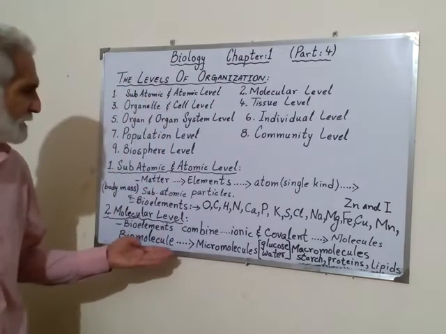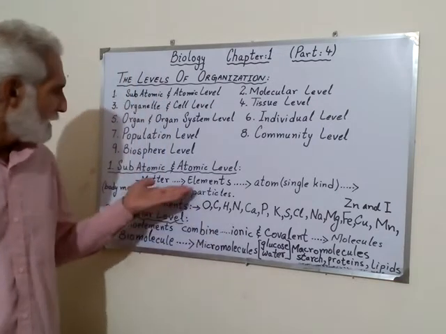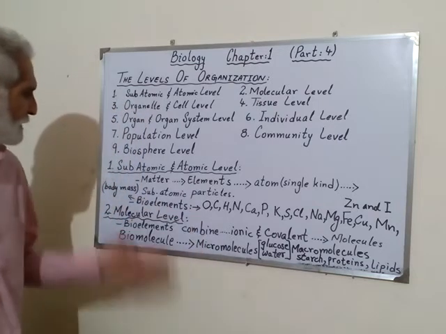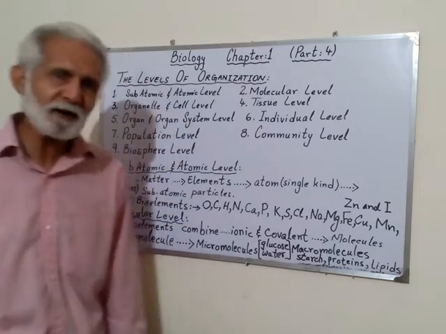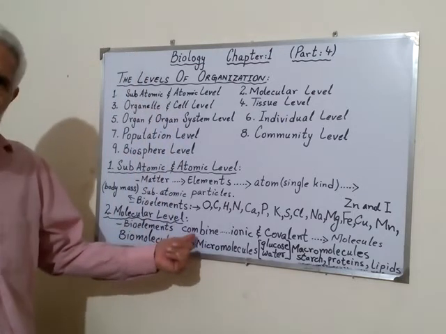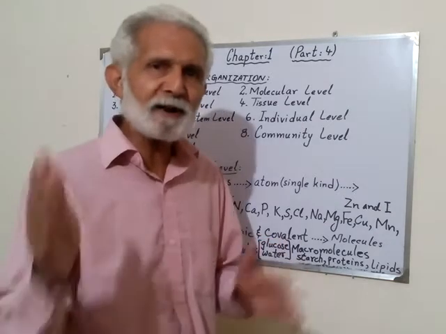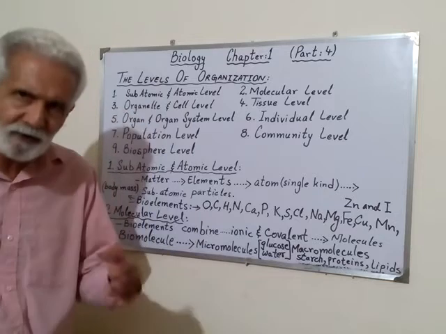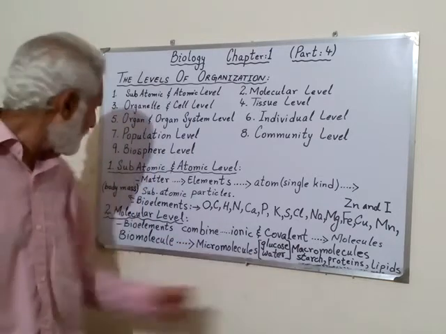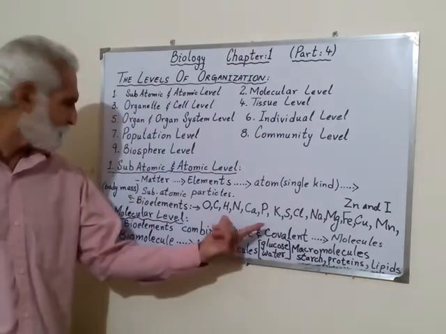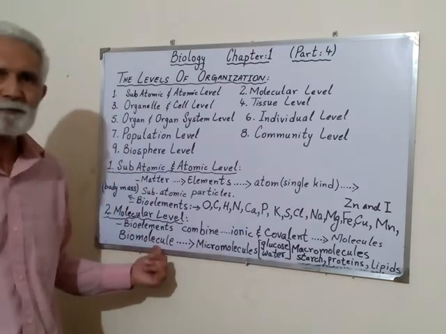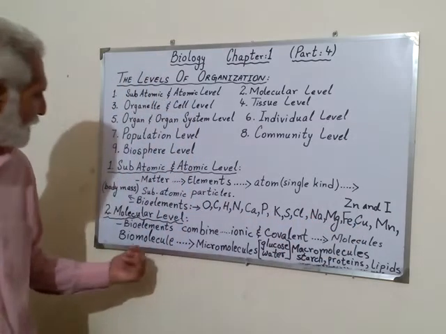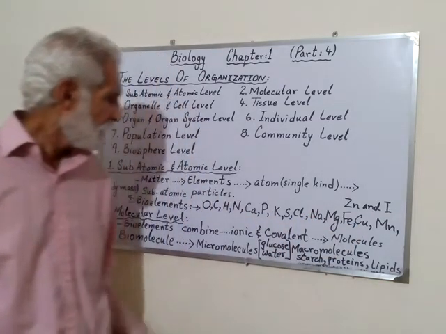Then when elements make matter, they combine and form molecules. And this is the molecular level. Now look, bioelements always combine with bonding, either ionic bonding or covalent bonding. When this bonding occurs, molecules form, and we call it a biomolecule. Like these bioelements, when they combine and form a molecule, we call it a biomolecule.